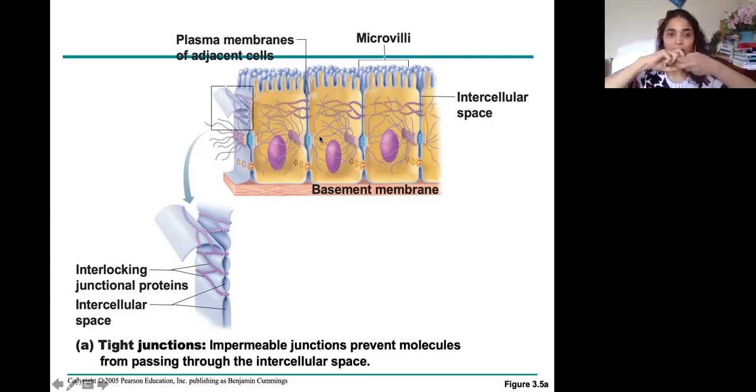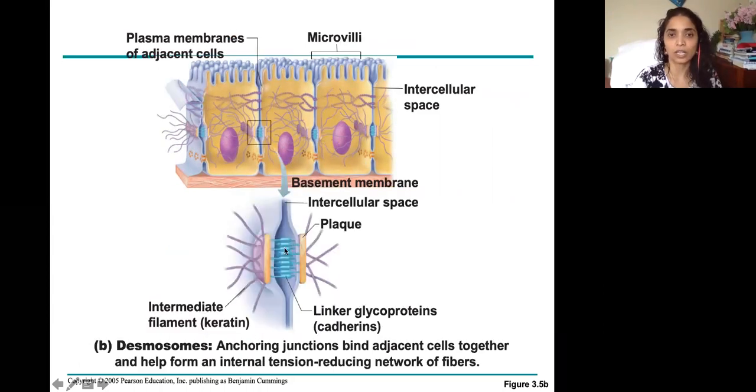Between the two cells, to keep them anchored to each other, there is something called desmosomes. And between them, there is a bridge that is called gap junctions. This is desmosomes. When we work out, these are the ones which will have tears, because these are the protein attachments between the cell membranes of two adjacent cells. When you lift heavy weights, these have tears. And when you're resting and you have eaten a protein diet, then a lot of protein gets filled up between them. That is how your muscle tones up.